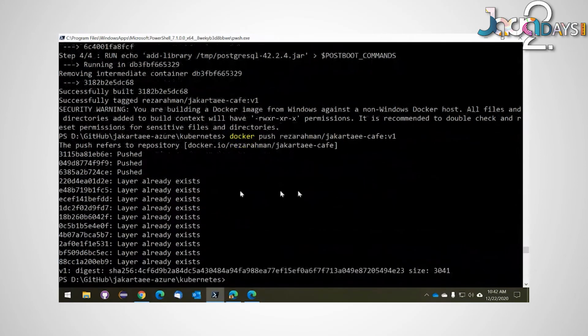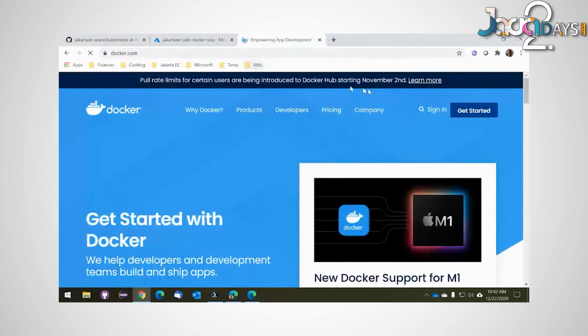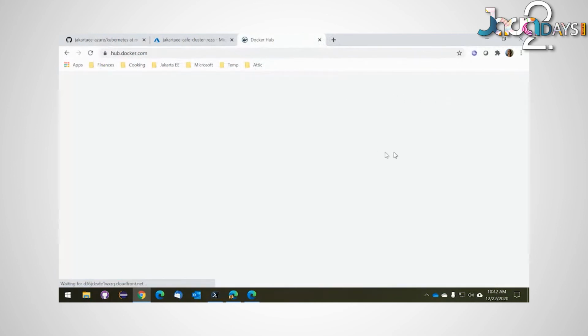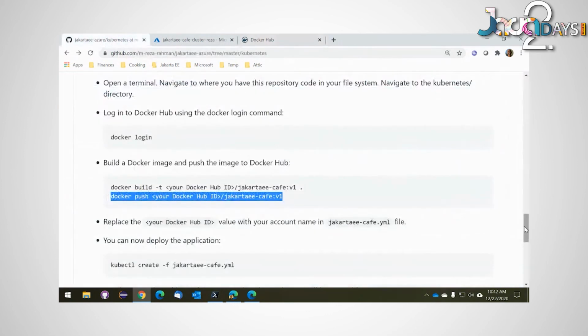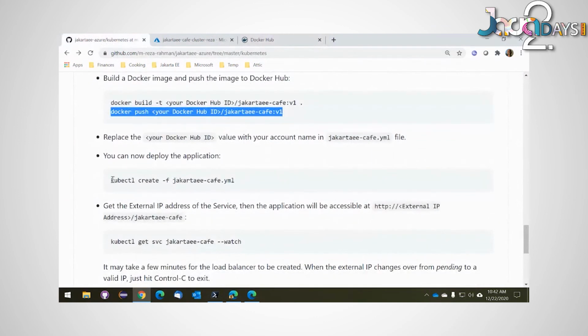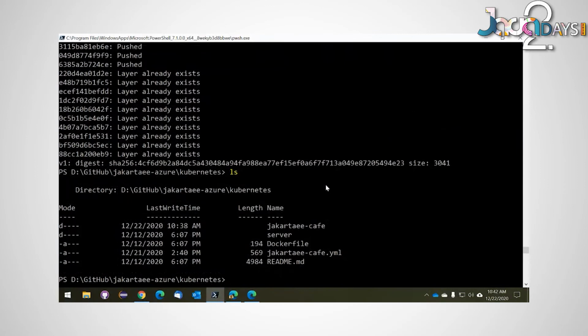If I go log in to my Docker Hub, which I'll do, okay, as you can see, there's my image, and it was updated just a few seconds ago. Now Kubernetes can read this location in order to deploy my application. So that's what we're going to do next. We're going to issue this command, kubectl -f Jakarta EE Cafe. And before I do that, let me just check the contents of the Jakarta EE Cafe file for a moment, and I'll explain to you what the contents actually are.